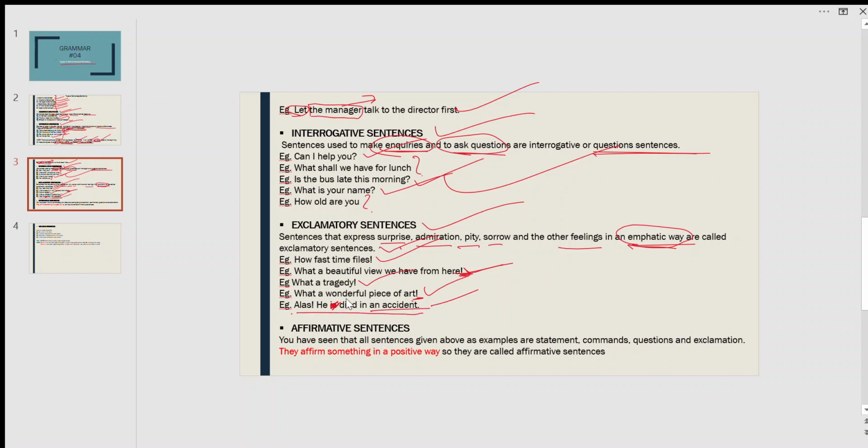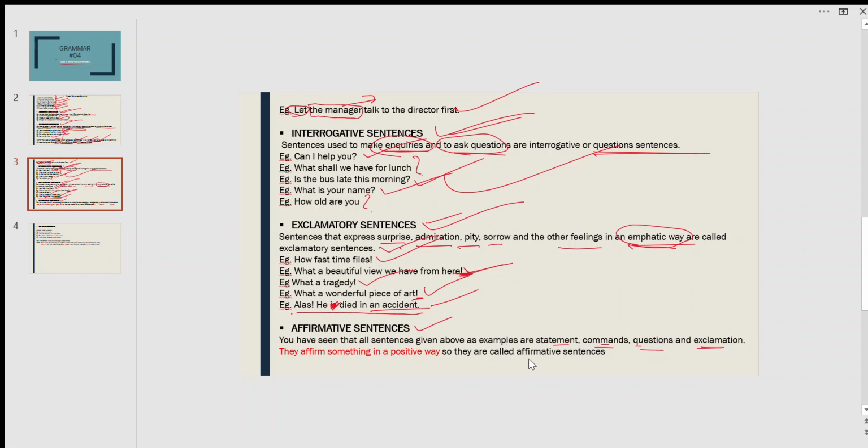Next one is affirmative sentences. You have seen that all the sentences given above as examples are statements, commands, questions and exclamations. Till now we have seen assertive, imperative, interrogative and exclamatory sentences.